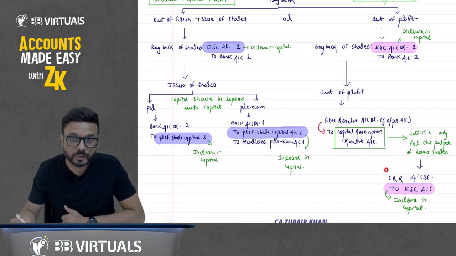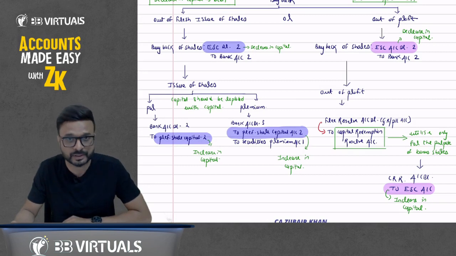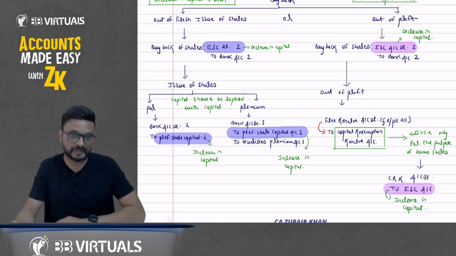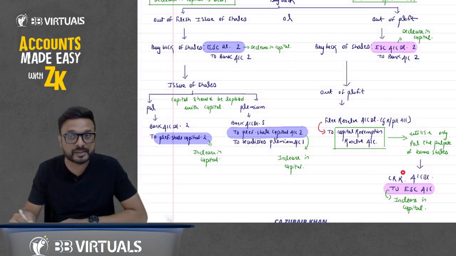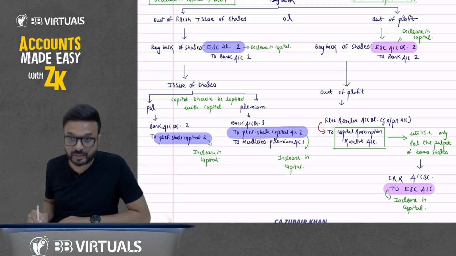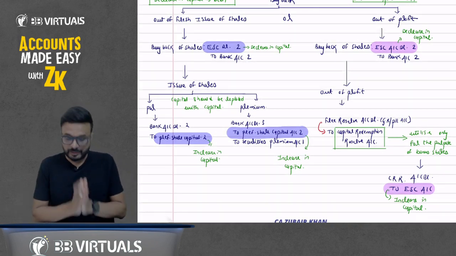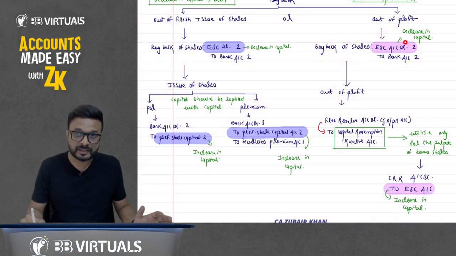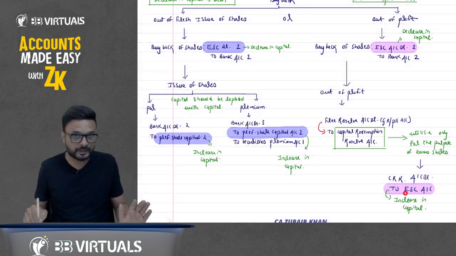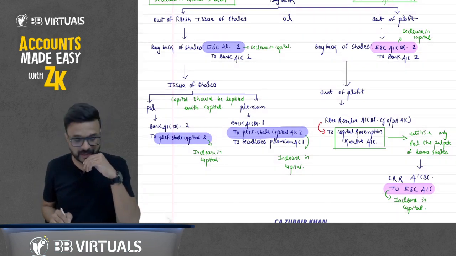So we are going to utilize reserves, and other reserves can also be utilized for bonus issue, but here I am talking only about the CRR. So at that time we will debit the CRR account. The entry will be CRR account debit to equity share capital account. So in future when we issue the bonus shares, equity share capital will increase. Here you have decreased the capital; in future the capital will increase, in the same amount.